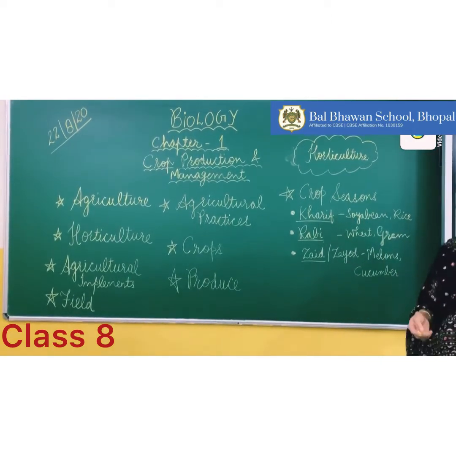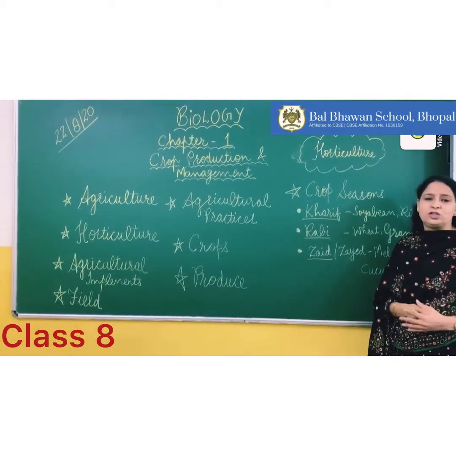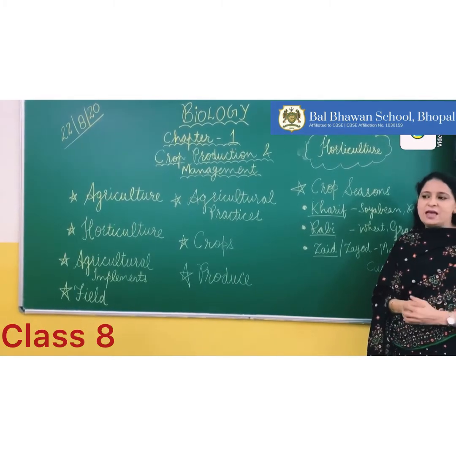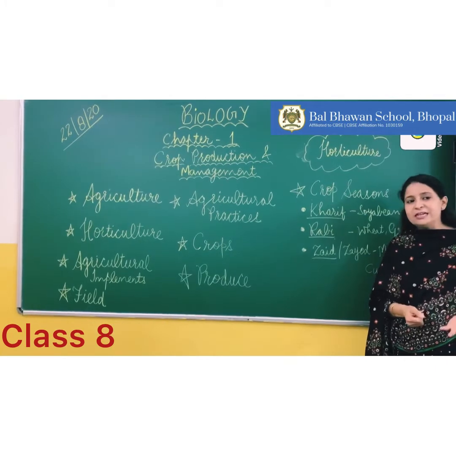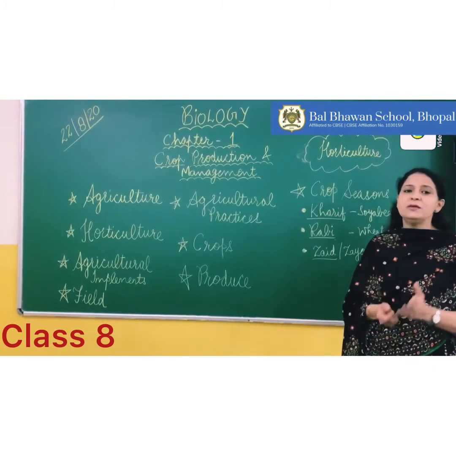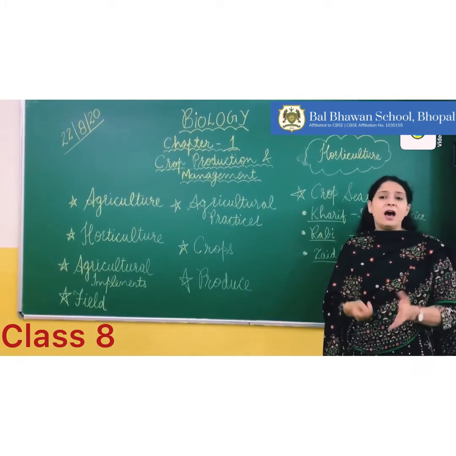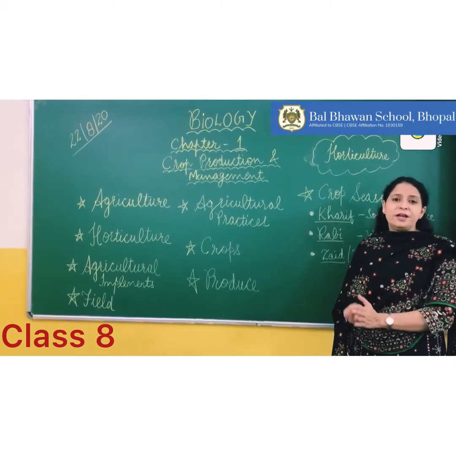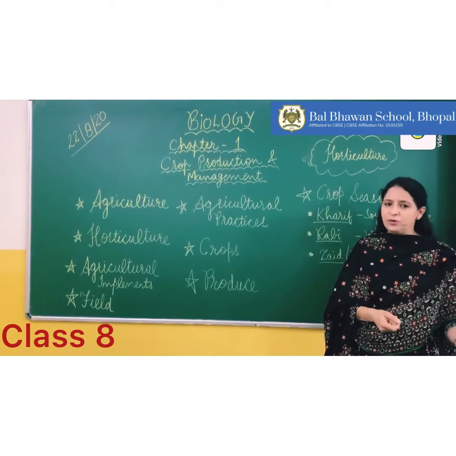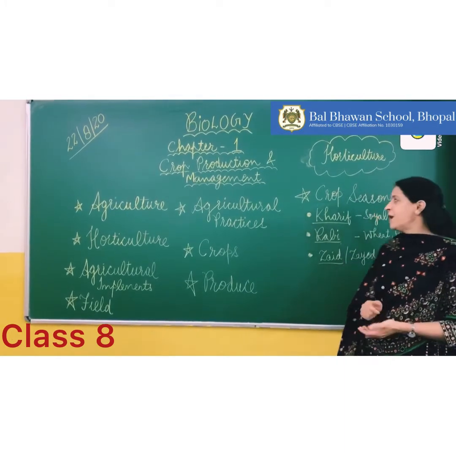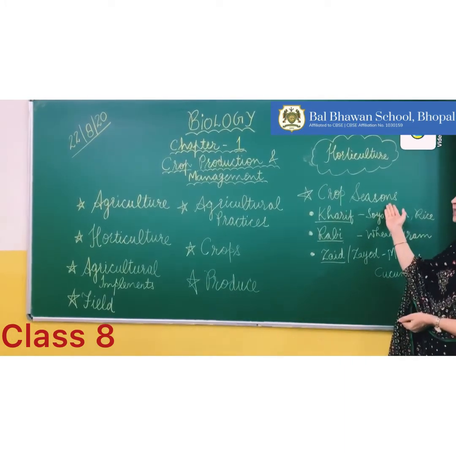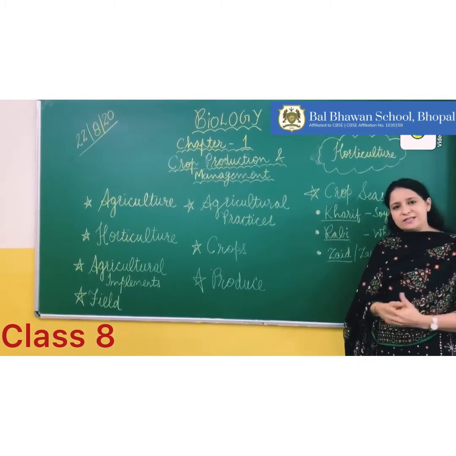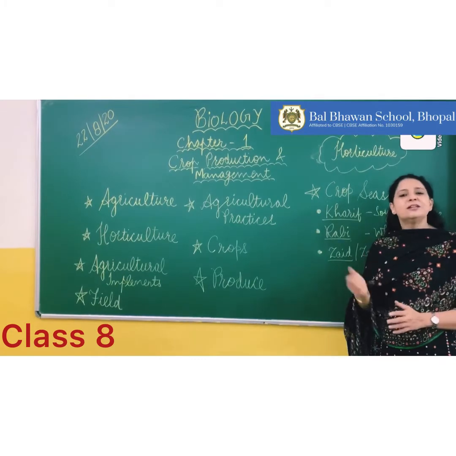Now comes the crop seasons. There are different seasons of crop production and different types of crops are grown in different seasons, because as we all know, India's agriculture depends upon the monsoon, the rainy season. How much rain there is in a particular year determines the amount of produce in the agricultural industry. So there are basically two main crop seasons in India: Rabi season and Kharif season.